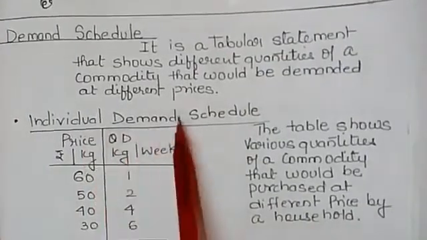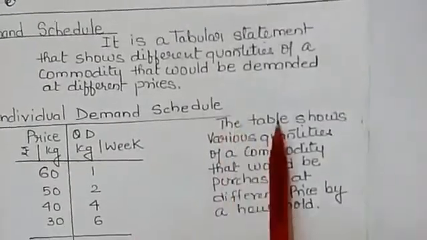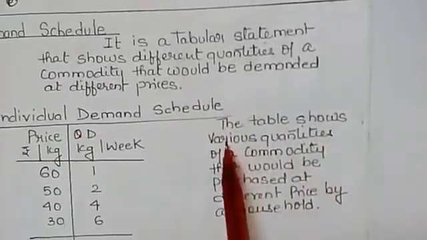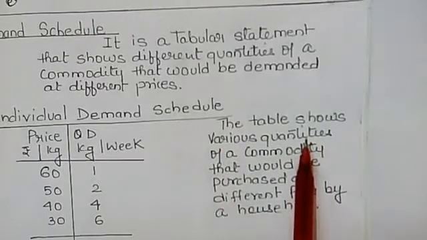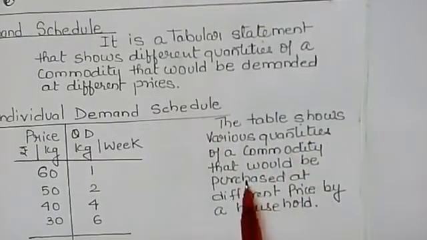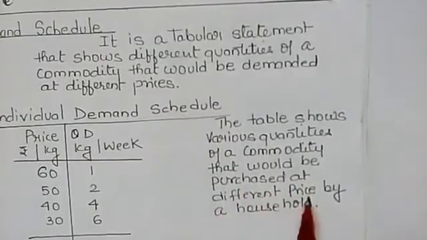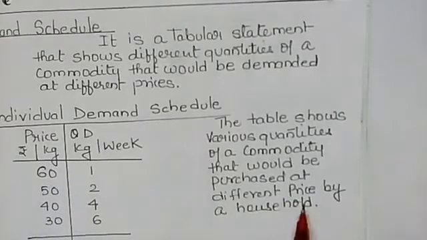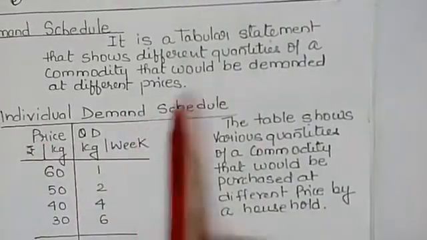So what is an individual demand schedule? The table shows the various quantities of a commodity that would be purchased at different prices by a household. This is known as individual demand schedule.